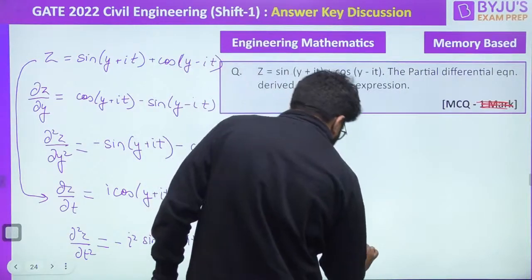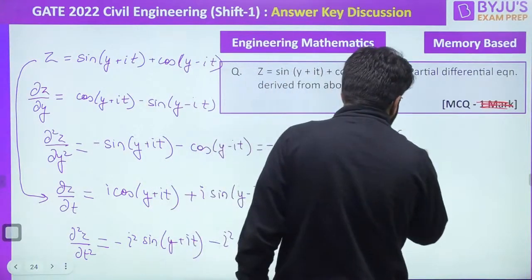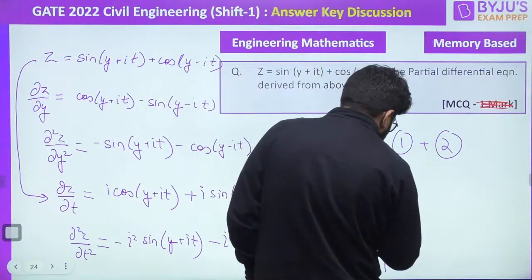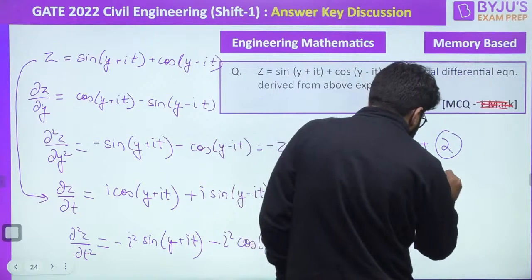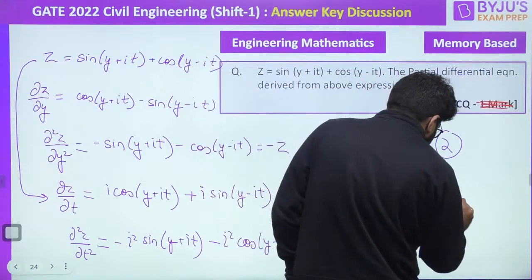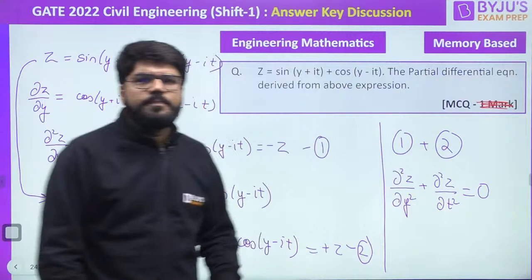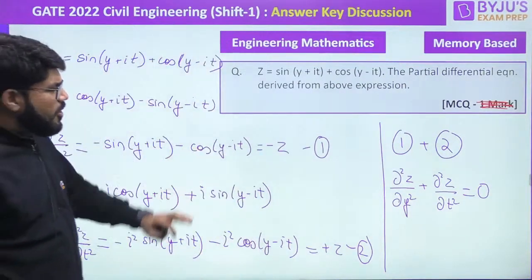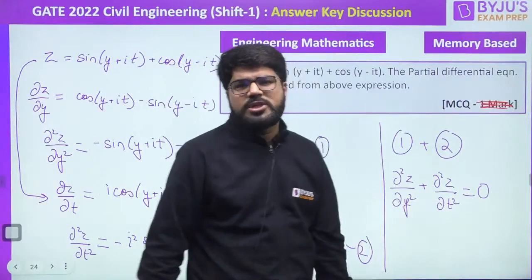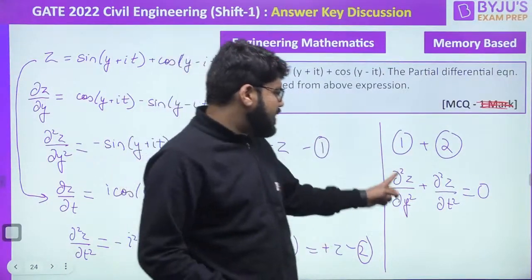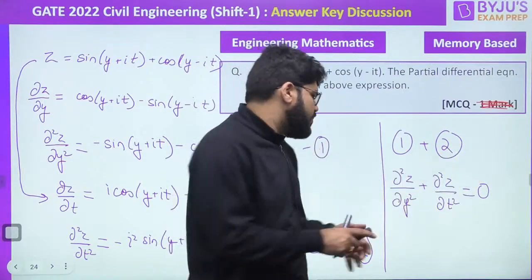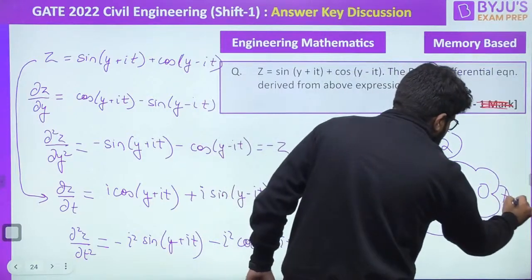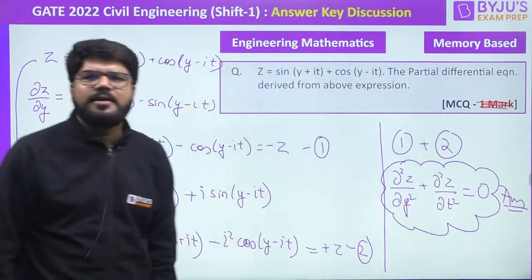If this is equation number 1, if this is equation number 2, you just have to add 1 plus 2, you will get the options. Del 2z by del y square plus del 2z by del t square equal to 0. Equal to 0, right? So answer whatever may be the options, अभी मेरे पास आए नहीं थे, but yes, this is one of the options, and the answer is del 2z by del y square plus del 2z by del t square is equal to 0. All cool, everybody?